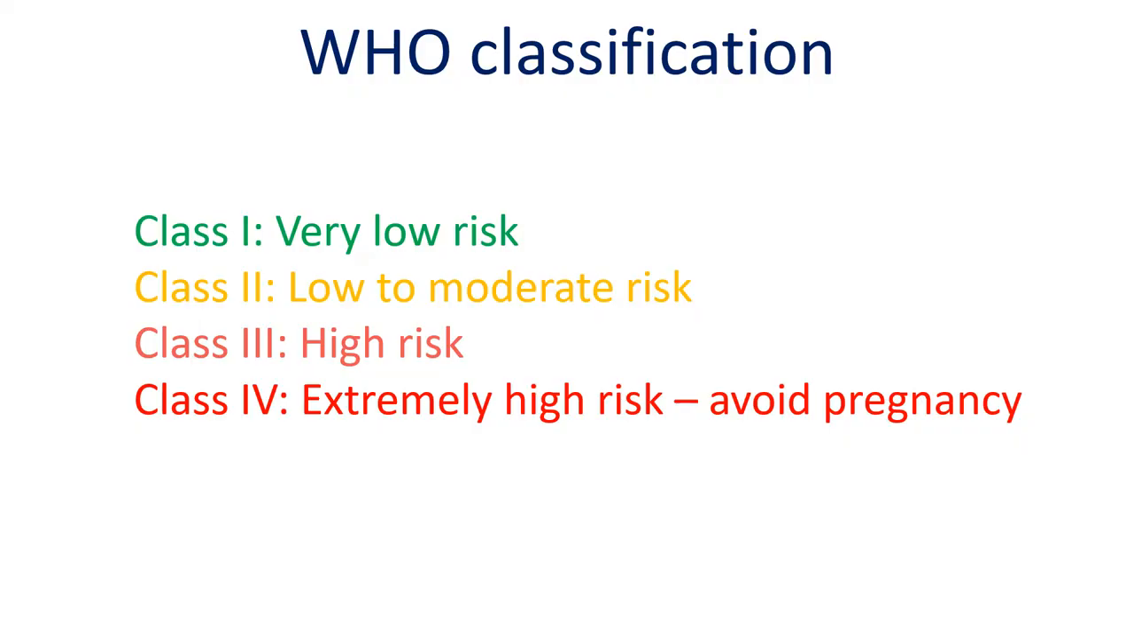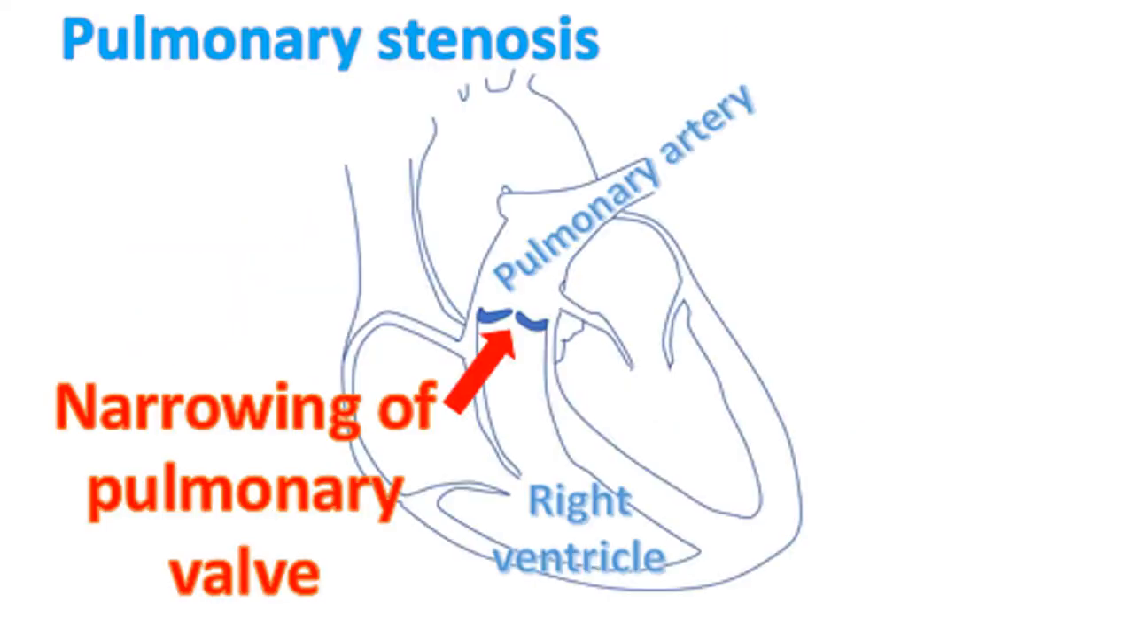Class 1 is the very low risk group, Class 2 low to moderate risk, and Class 3 high risk. Class 4 has extremely high risk and pregnancy has to be avoided. Those with very low risk, Class 1, are mild narrowing of the pulmonary valve, small patent ductus arteriosus, and mitral valve prolapse. Pulmonary valve is the valve between the pulmonary artery, which carries blood to the lungs, and the right lower chamber of the heart.